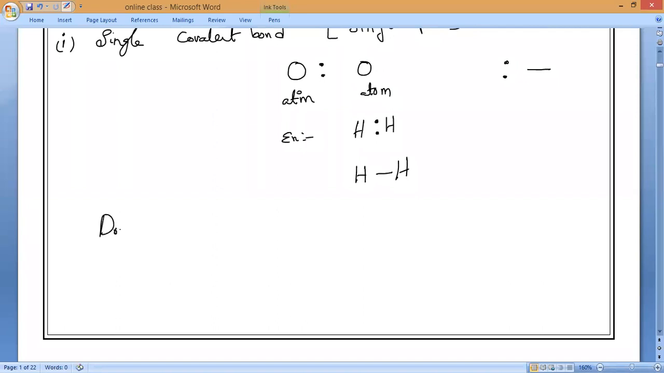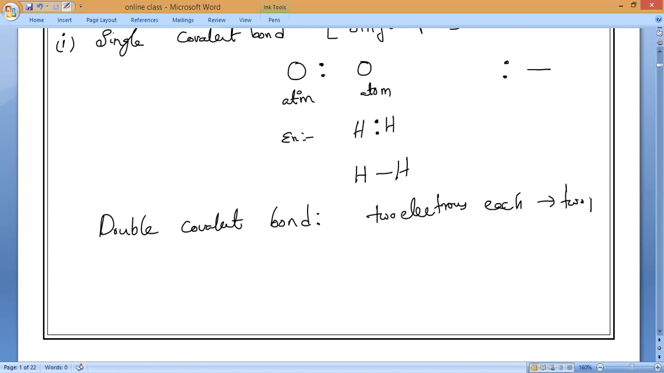If we take the double covalent bond, each atom will share how many electrons? 2 electrons each, which means totally 2 pairs. The example is oxygen. I can represent it like this, each sharing 2 electrons, so it makes 2 pairs.